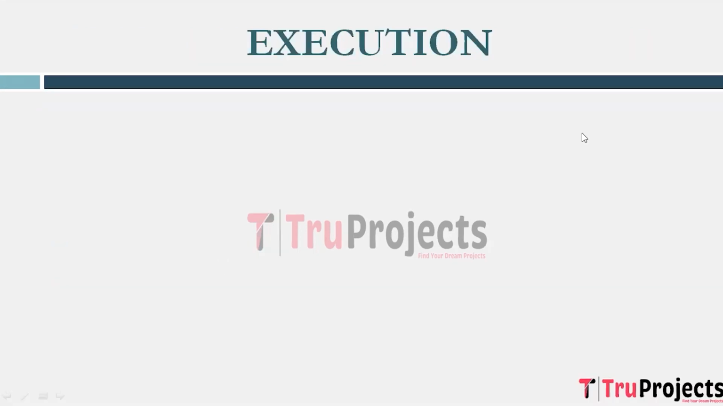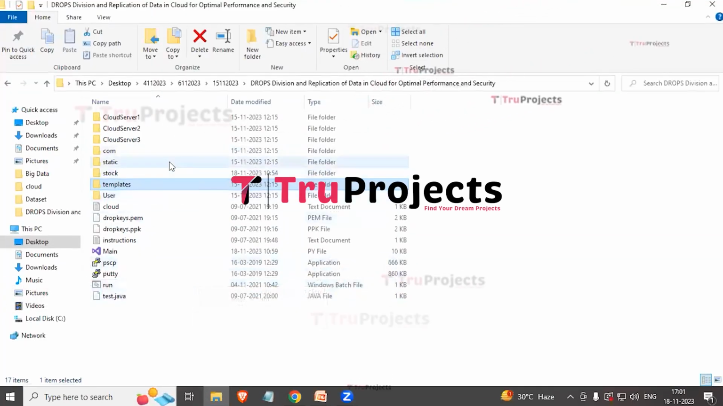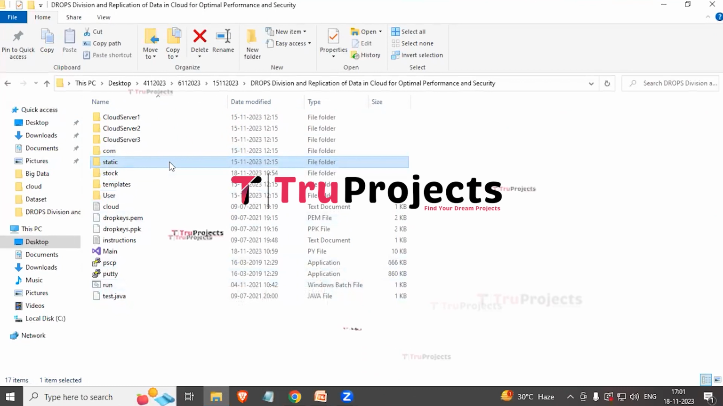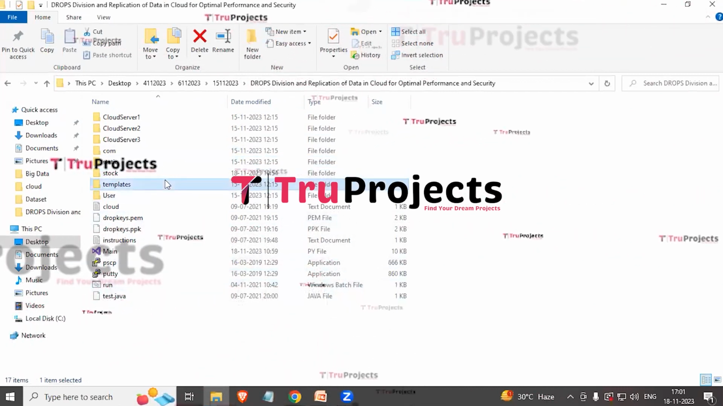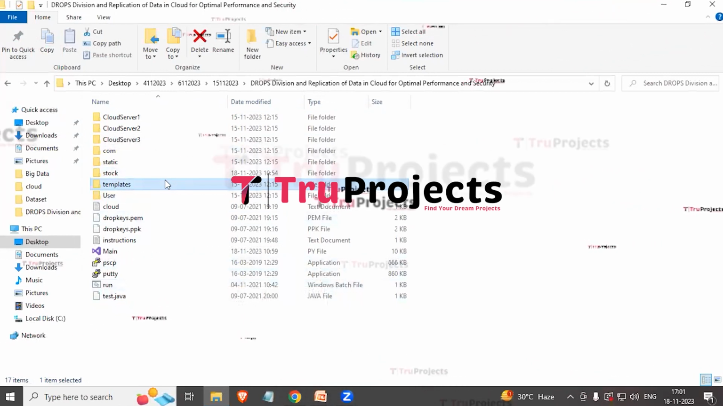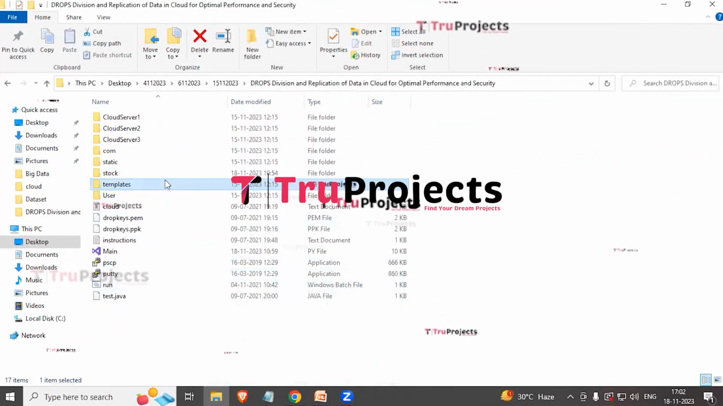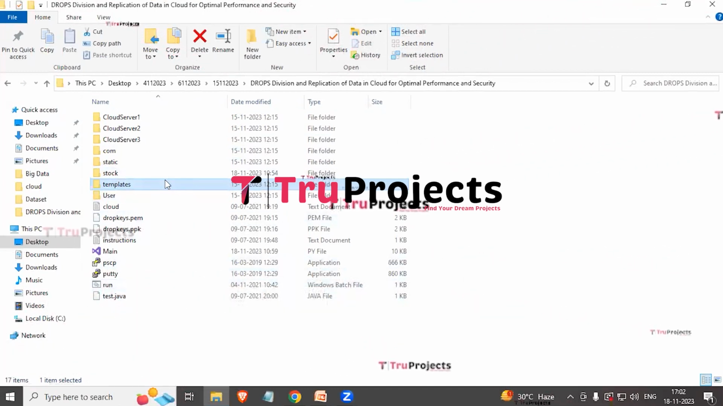To execute this project, first we need to open the code folder which contains source code files. So this is the code folder of the project and this is the static folder. This folder consists of files related to CSS, JavaScript and Bootstrap. And this is the templates folder. This folder contains all the HTML pages used in the project. It typically includes files like index.html, about.html, etc., which represent different pages of the website.